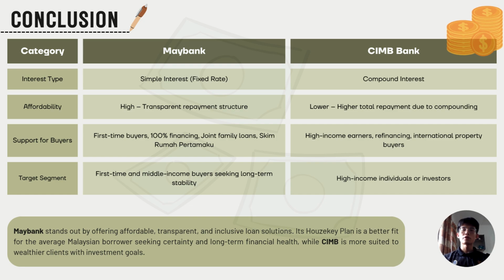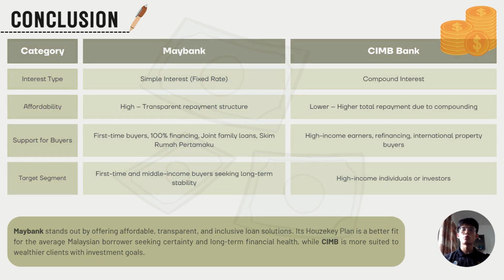Meanwhile, CIMB's offerings such as international loan options and refinancing features are better suited for high-income individuals or those seeking investment opportunities. The comparison shows that the Maybank House Key Plan provides affordability, clarity, and government-based support, making it a more inclusive and practical option for the average Malaysian homeowner. Thank you.